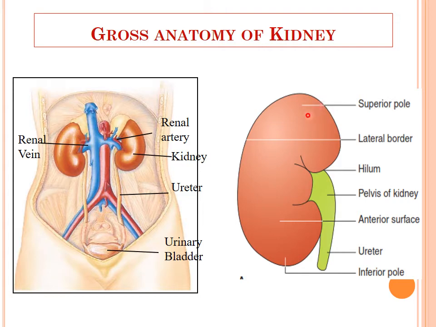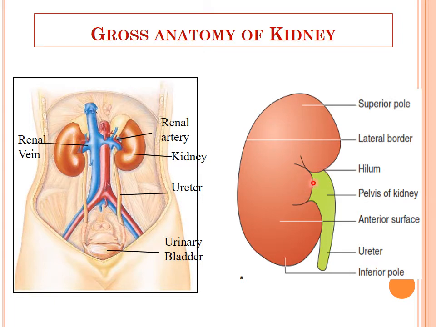Now here is the superior pole, these are the borders. Here is the inferior pole, and this portion, the medial concave portion of the kidney, is known as the hilum. It is a depressed concave portion from where the ureter will leave the kidney, and where the arteries are entering and the veins are leaving the kidney.